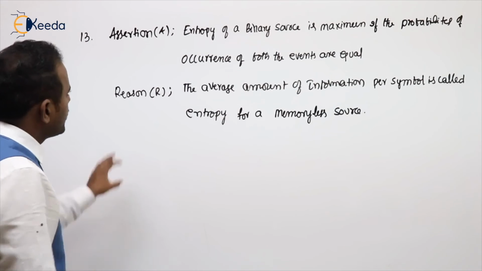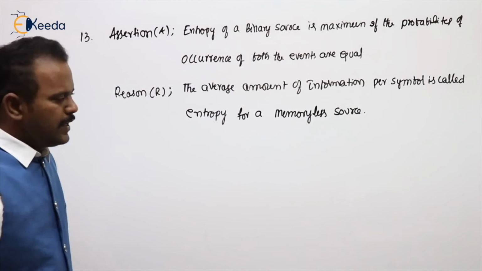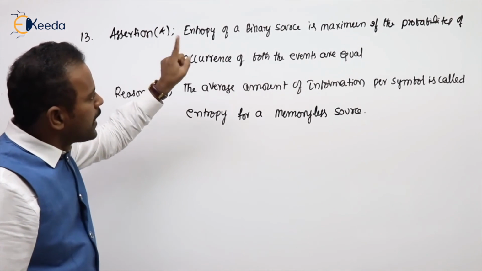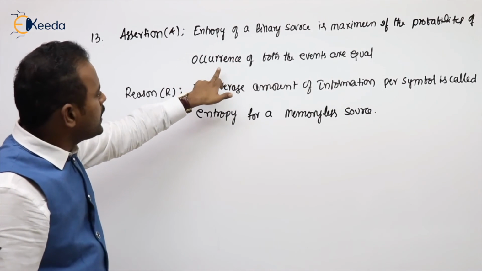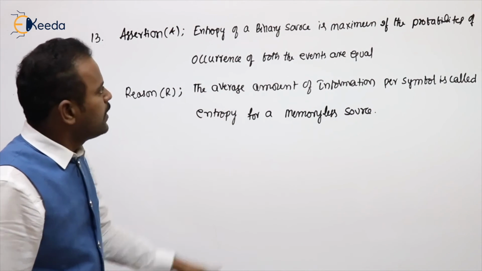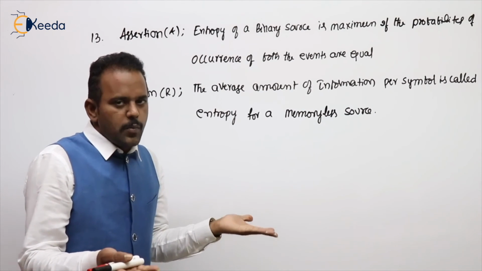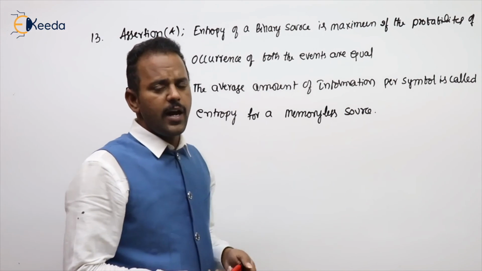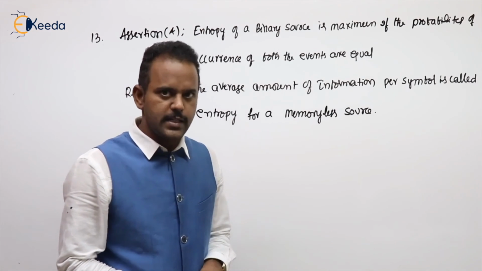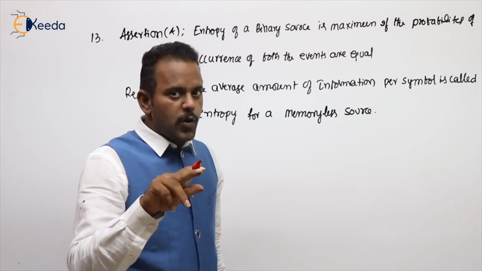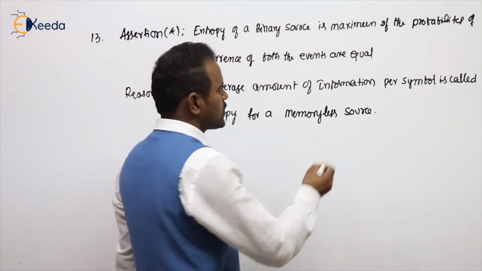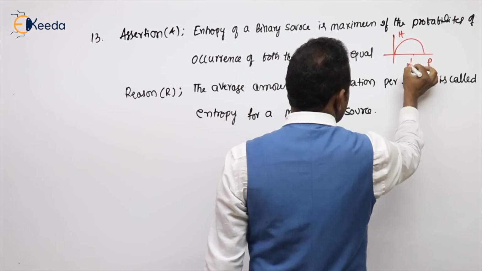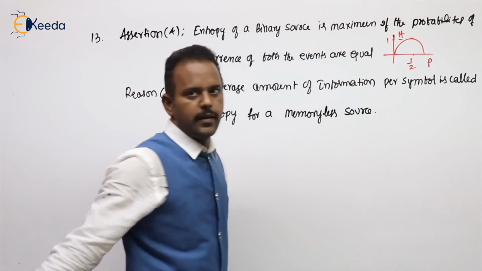See the next problem. It is an assertion-reason type of question. Options are not given, we already know the options. The assertion: entropy of a binary source is maximum if the probabilities of occurrence of both events are equal. Binary source means 2 symbols, both equal means 1 by 2 each. We get the maximum entropy when all symbols have equal probability of occurrence. I already drew the graph of entropy versus probability of a binary source. Its maximum value is 1 at 1 by 2.